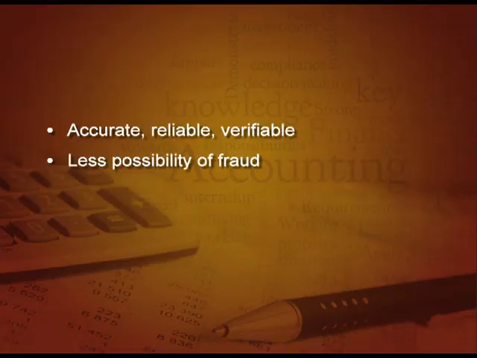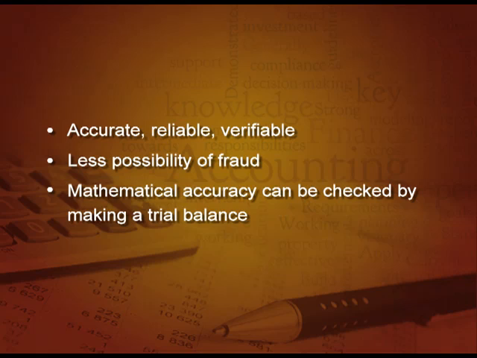So, we can check the mathematical accuracy by making a trial balance. Now, this is a new chapter in the coming discussion, but let me tell you, trial balance means where debit and credits are totaled and then they are tallied to see whether we have done all the debit and credit correct or not. Detail will be following.